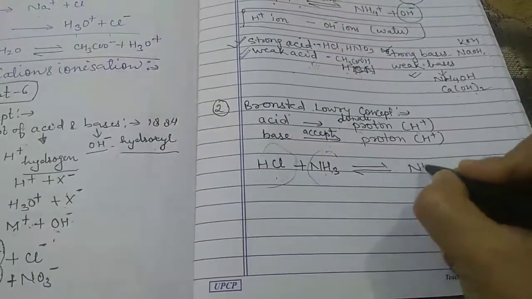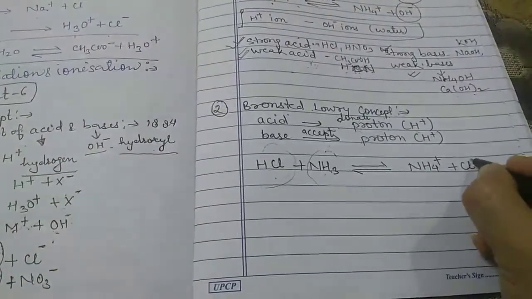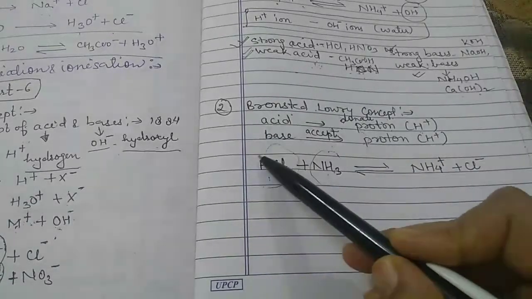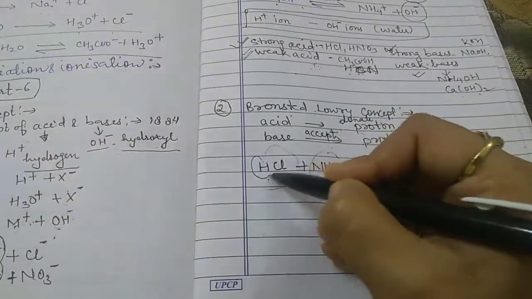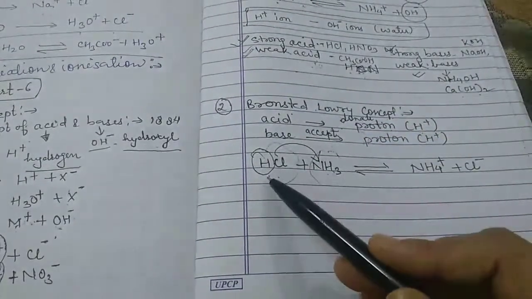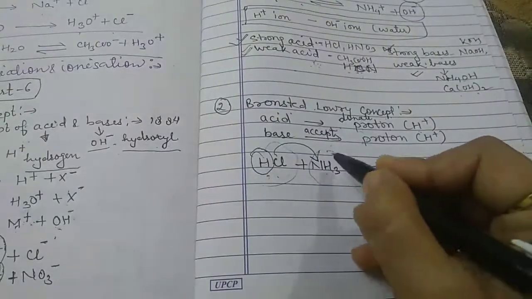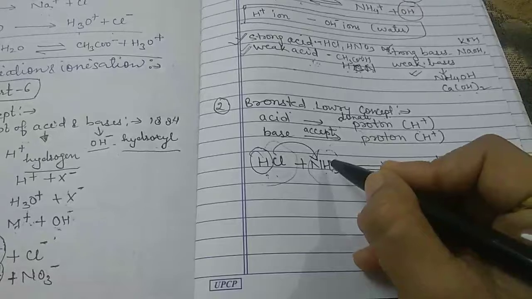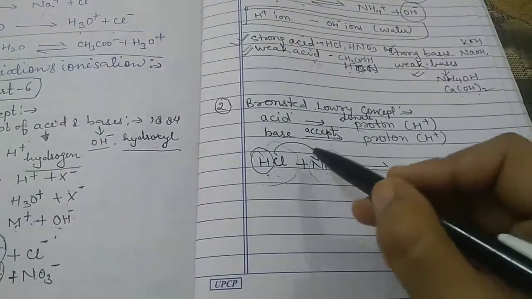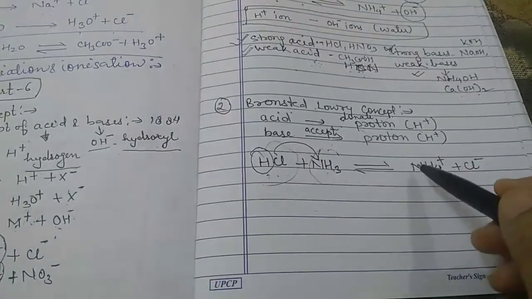We get NH4 plus and Cl negative. HCl is an acid; it donates its H plus ion to NH3, so it acts as an acid, a proton donor. NH3 accepts this proton and becomes NH4 plus, so it is a proton acceptor and acts as a base.